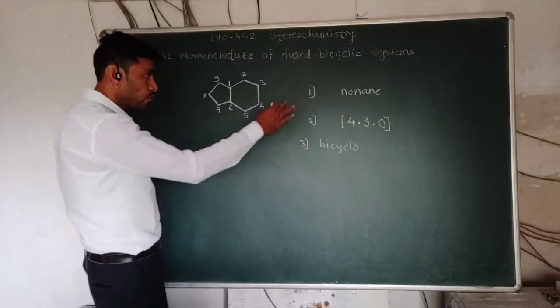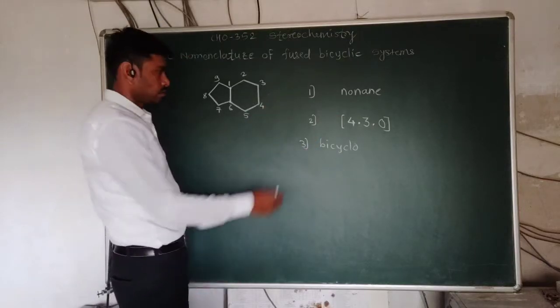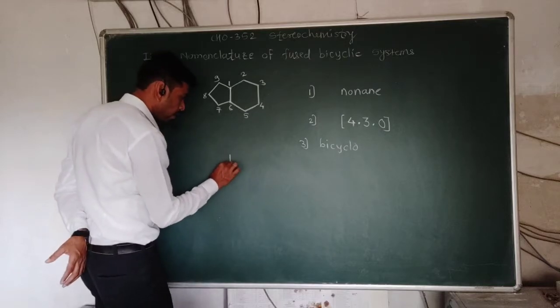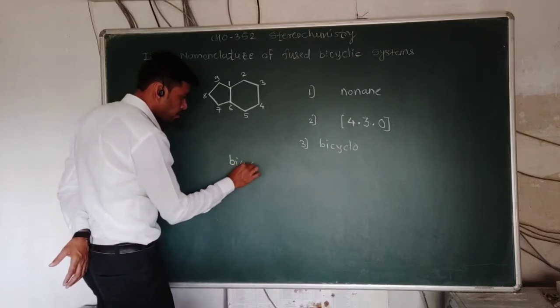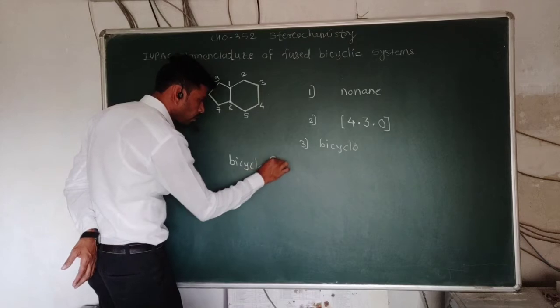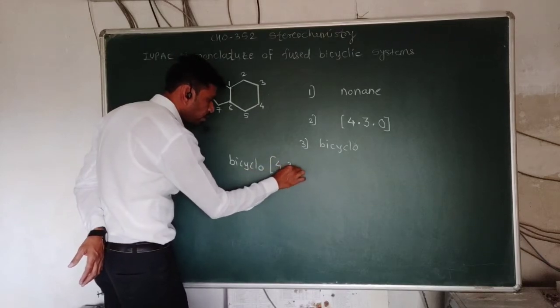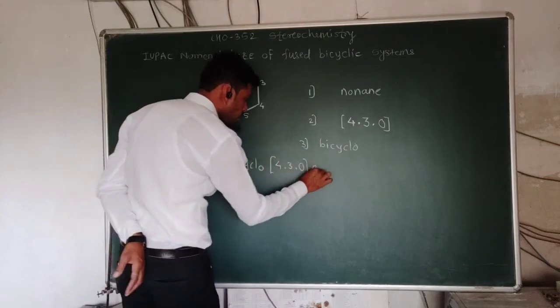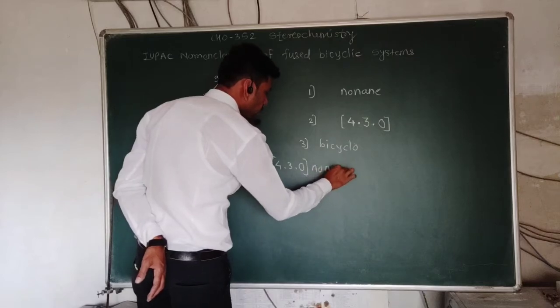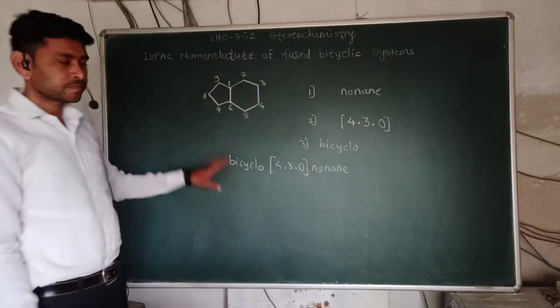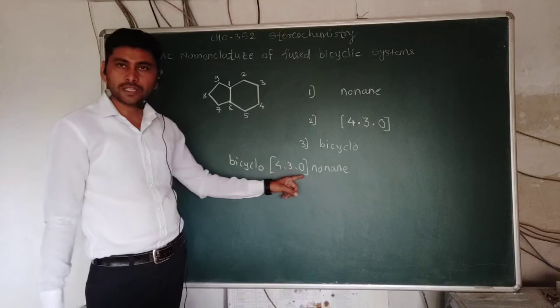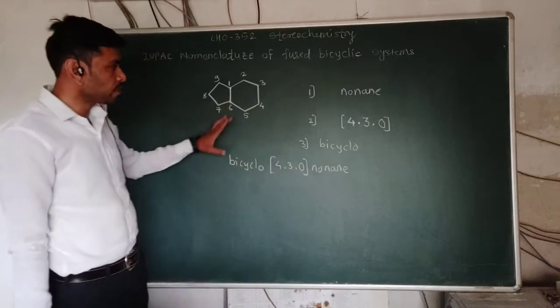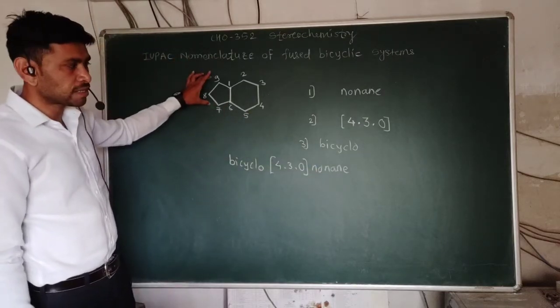We arrange these rules in this manner, and we get the nomenclature bicyclo[4.3.0]nonane. So this is the IUPAC nomenclature of this bicyclic system: bicyclo[4.3.0]nonane.